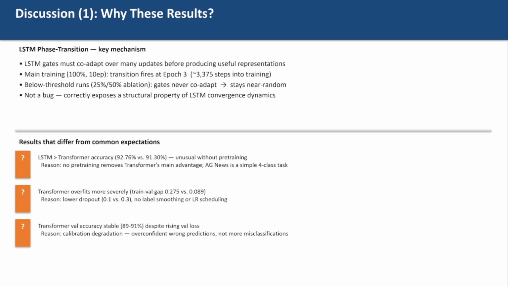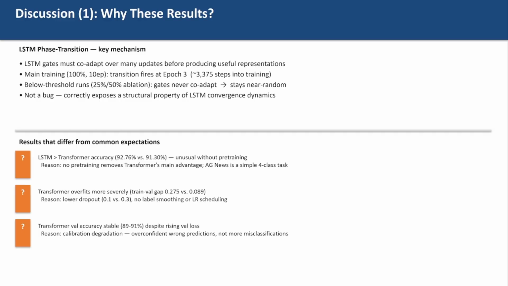Now let's just dig into why we got this result. Let's start with the LSTM phase transition. LSTM's gates have to coordinate with each other to build meaningful text representations. That coordination only starts after enough gradient updates have been accumulated, and that is why the model looks completely random until it suddenly isn't. This is not a bug. It is a structural property of how LSTM learns.